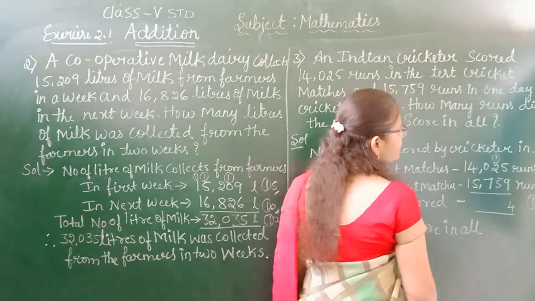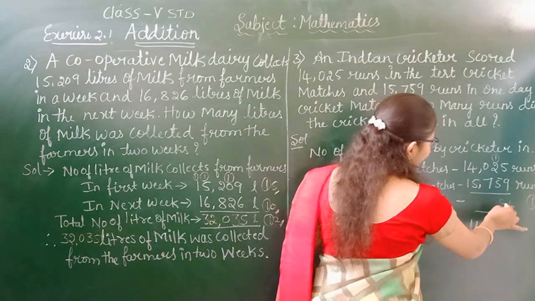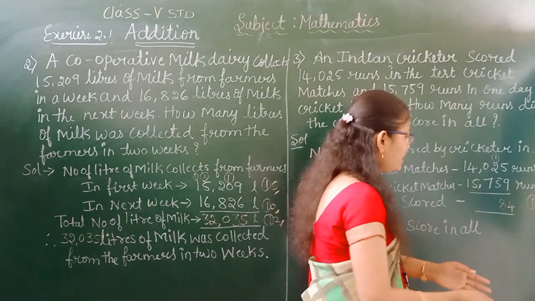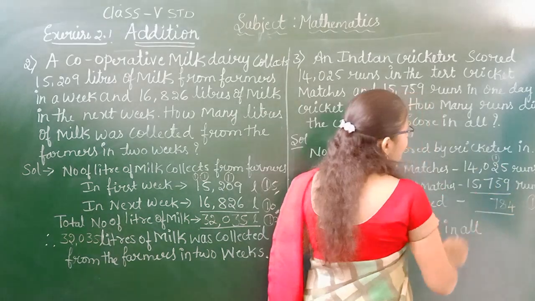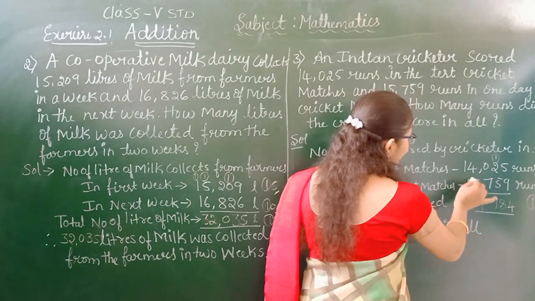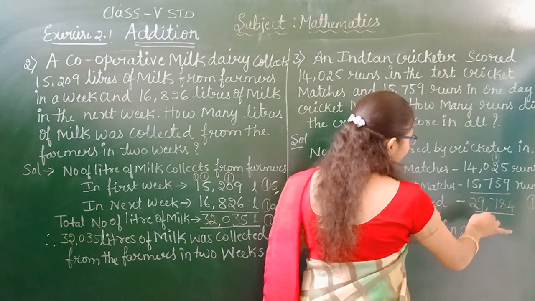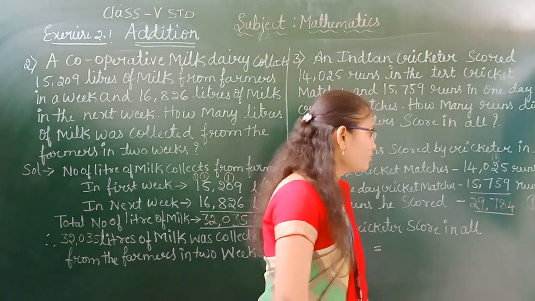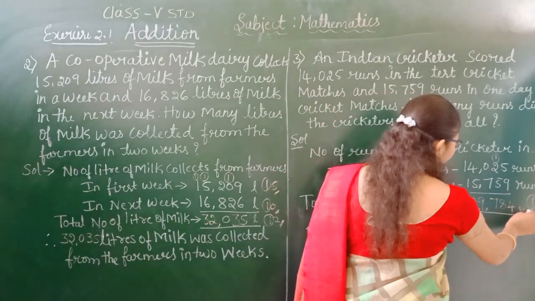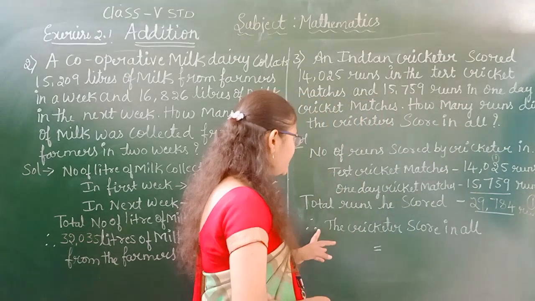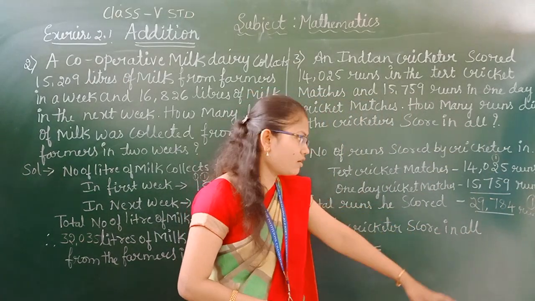Now 2 plus 1, 3. 3 plus 5, 8. Now 7 plus 0, or 0 plus 7, is 7 only. Now next you can see here 4 plus 5, 9. 1 plus 1, 2. Total how many runs did he score? 29,784 runs he scored. Therefore the cricketer scored 29,784 runs in all.